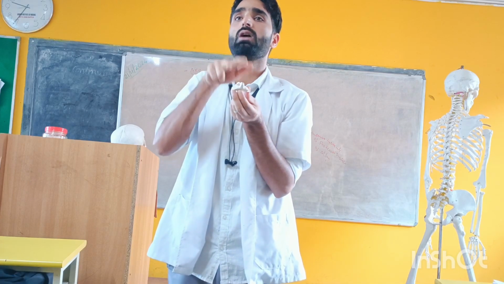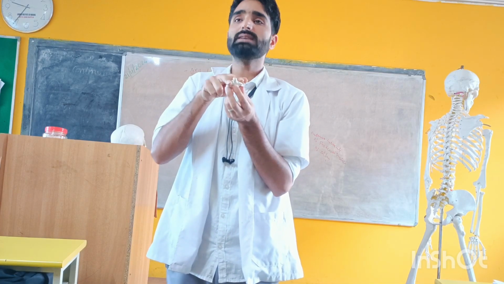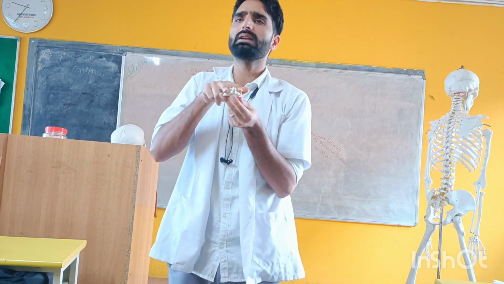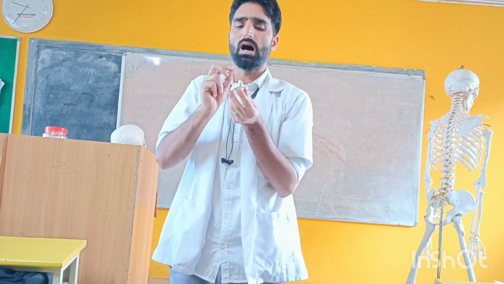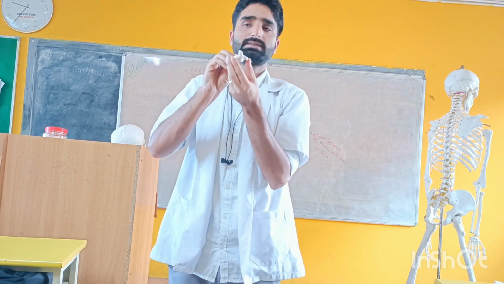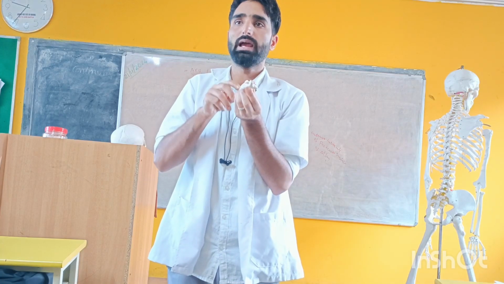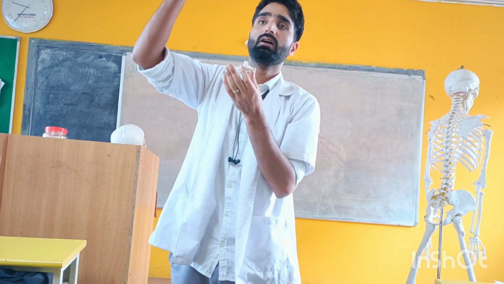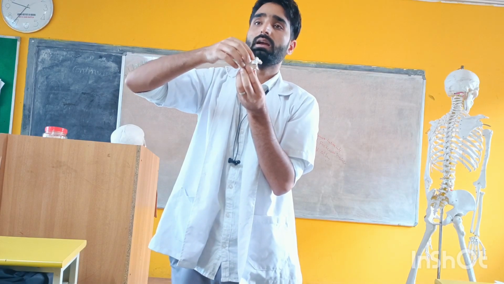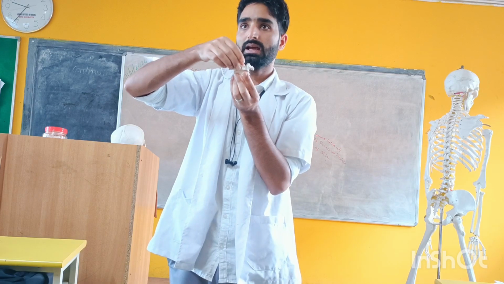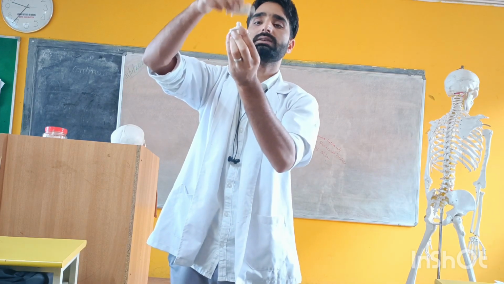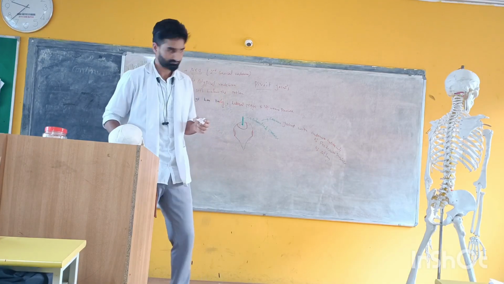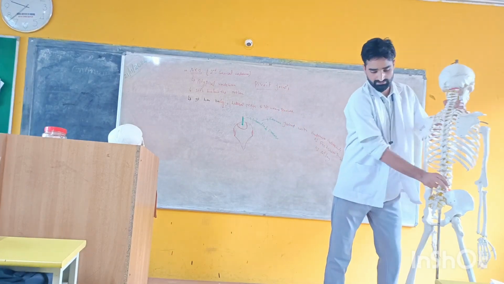So superiorly it has two articulating surfaces known as superior articular facets. The superior articular facets of which vertebra? Axis. The superior articular facets of the axis attach with the inferior articular facets of the atlas. Clear? Got it? Next, see towards this.